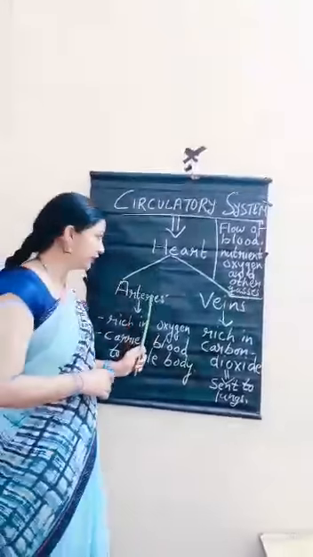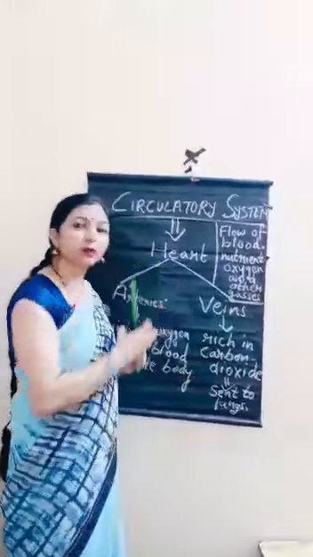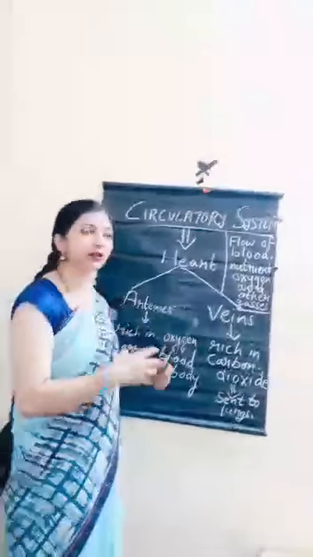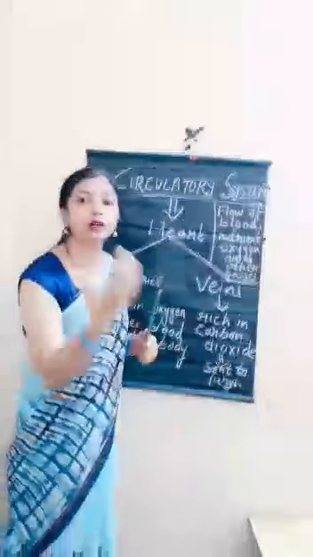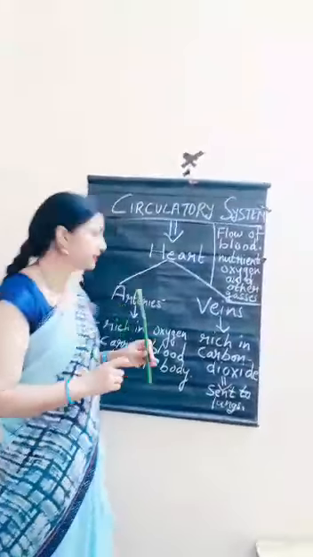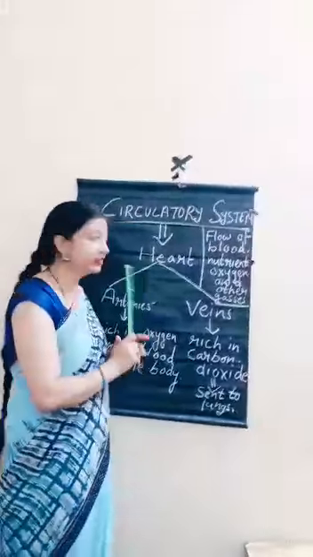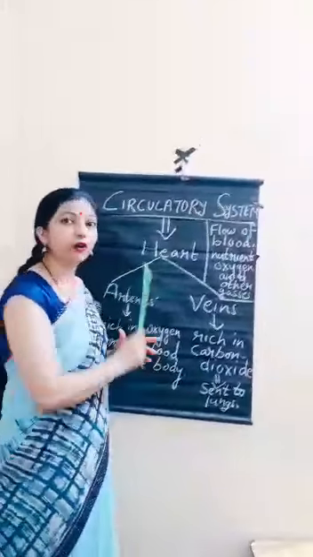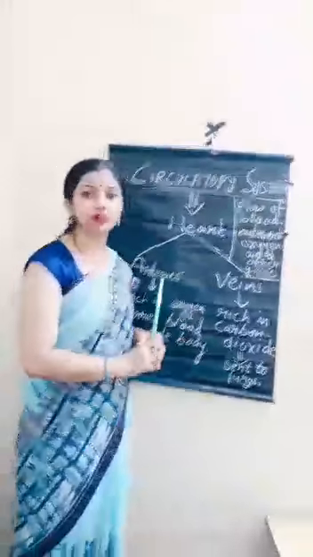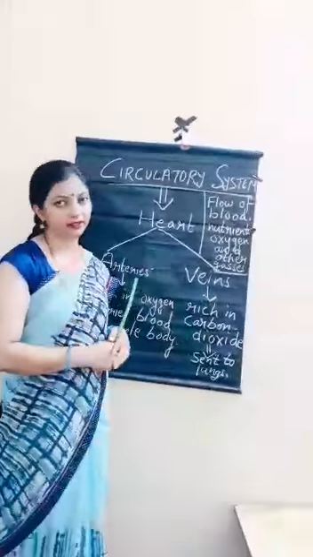It means arteries take oxygen away from the heart and circulate it to the whole body. Is it clear to all of you? What do arteries do? They take gas which is rich in oxygen from the heart and supply it to the whole body.